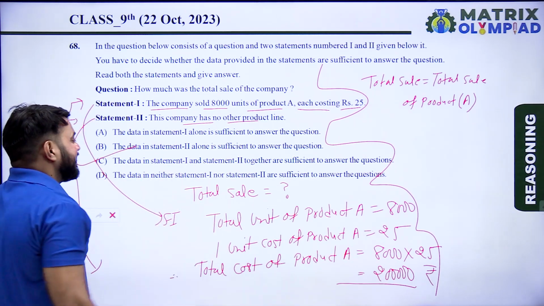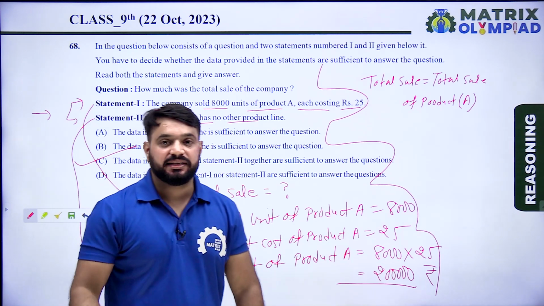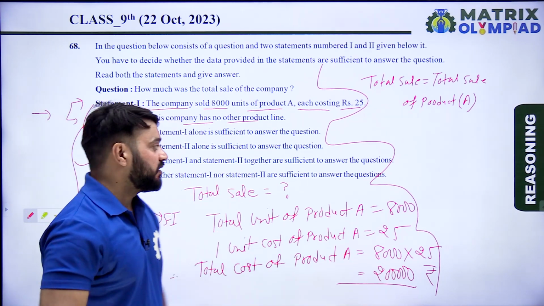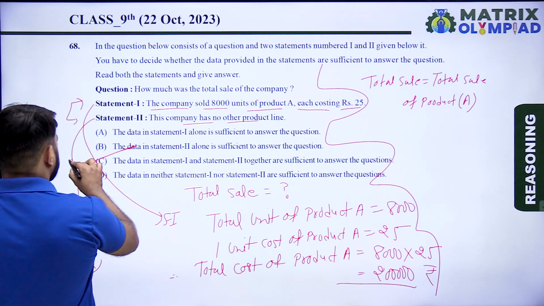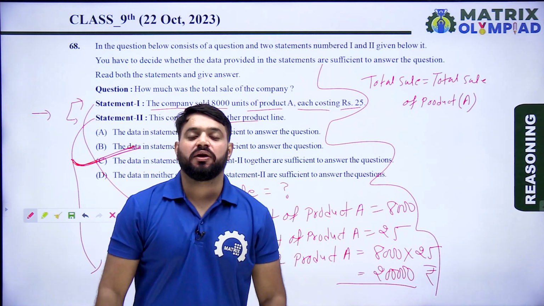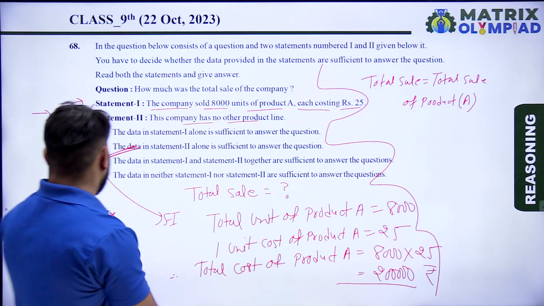So the data in statement first and statement second together are sufficient to answer the question. So it means option C is the correct answer of this question. So let's move on to the next question.